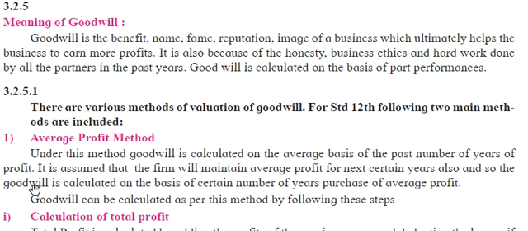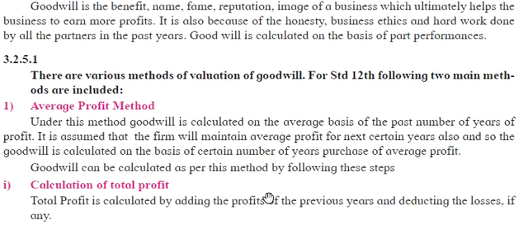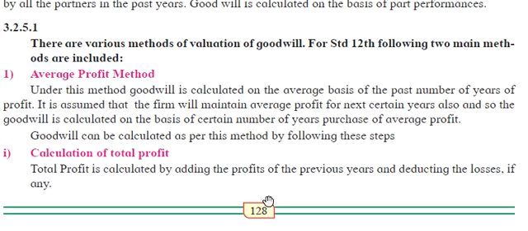So how will we calculate goodwill? Goodwill will be calculated on the basis of a certain number of years and the average profit of the business. First, calculation of total profit. Total profit is calculated by adding the profits of the previous years and deducting the losses, if any.